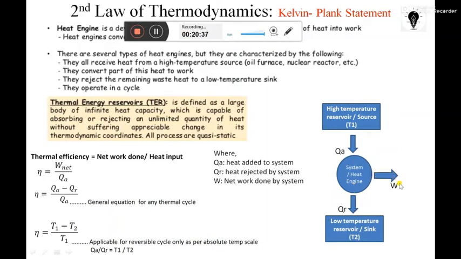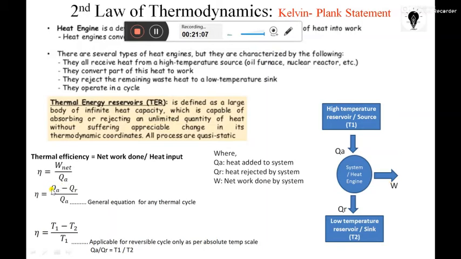So net work done is W equal to Q added minus Q rejected. Out of this QA, QR is rejected, so what is left is W. So QA minus QR gives you W, our net work done.